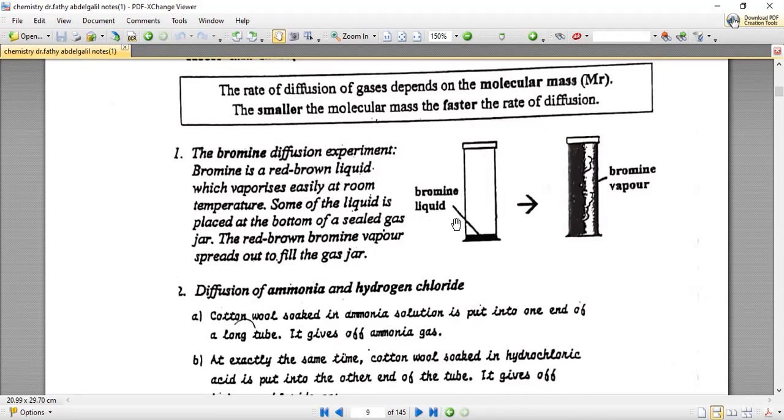What happened next? Yes, the bromine particles spread and mixed with the air particles and collided with the air particles and moved from high concentration to low concentration by diffusion. All what I said will give you almost 5 marks in your 5 mark question in the exam.